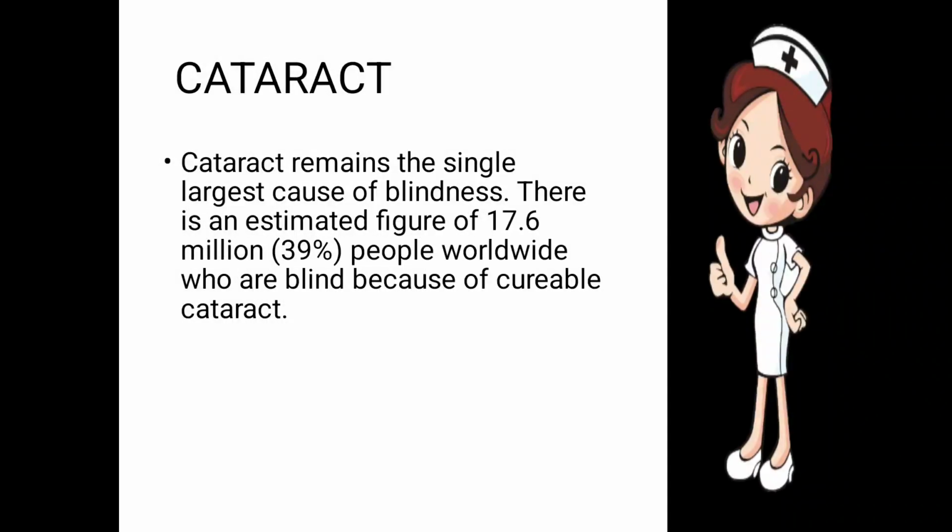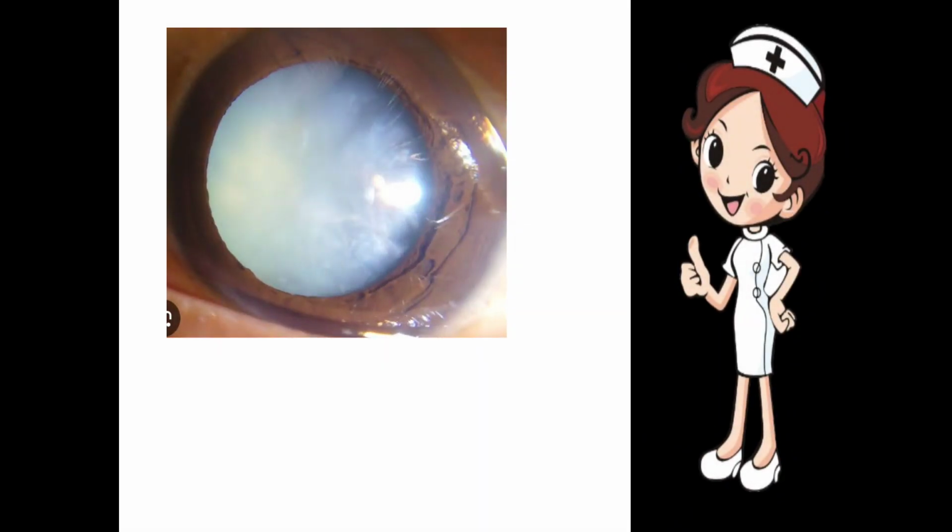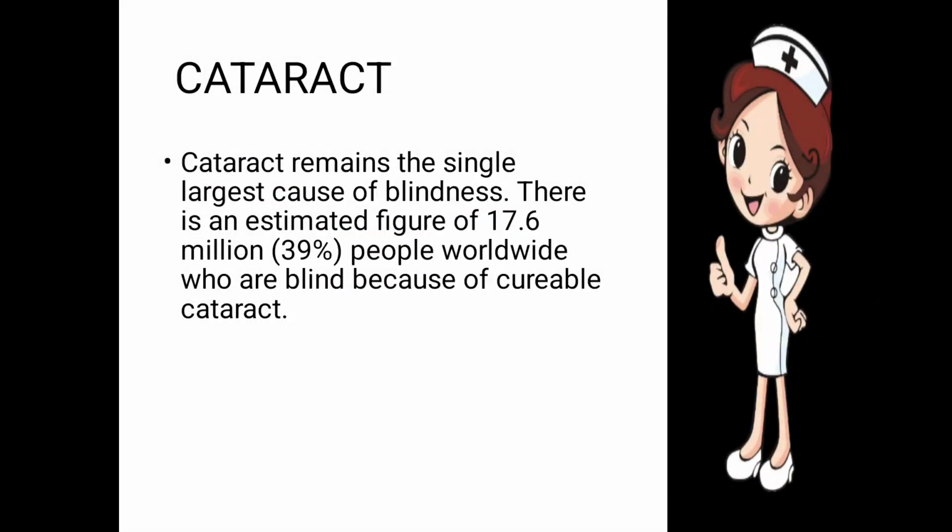Cataract is basically a clouding of the lens in the eye that affects the vision. As the person grows in age, the density of the cataract increases, and the vision gets lost. This is the dilating pupil, and the whitish area which you are seeing here is the cataract. Now, what is the role of cataract in causing blindness? Cataract remains the single largest cause of blindness. There is an estimated figure of 17.6 million, which is 39% of people worldwide, who are blind just because of curable cataract. So it is a curable blindness.